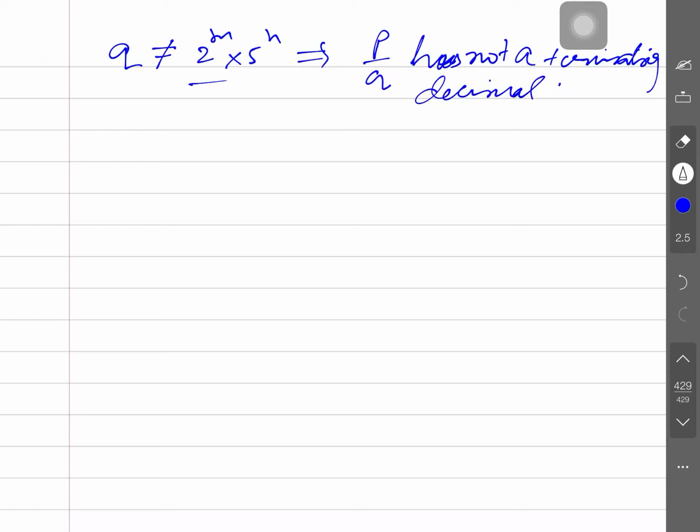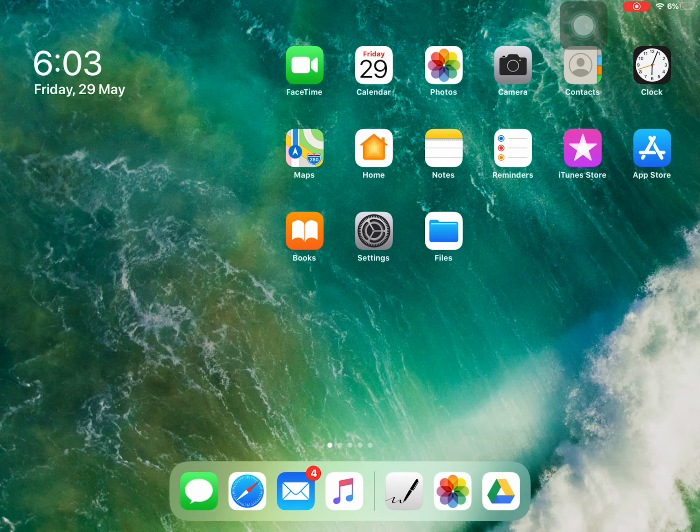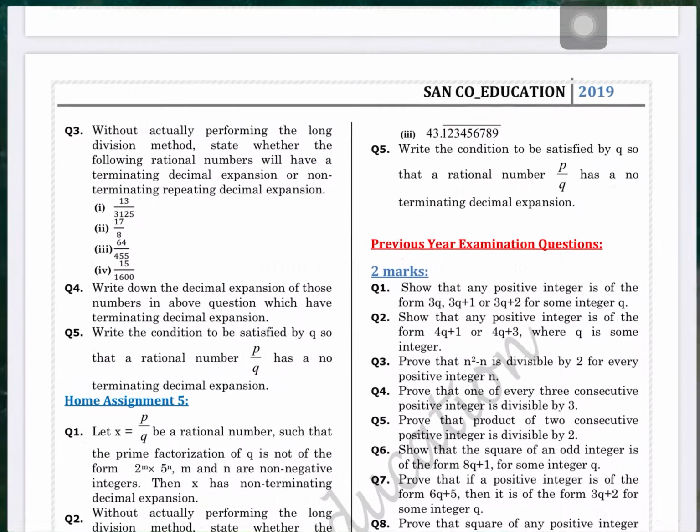This is the result here. And if Q is 2 to the power m and 5 to the power n, then we will have a terminating decimal expansion. Is that clear? You got the result clearly, and how is this to be done? Now the question is,